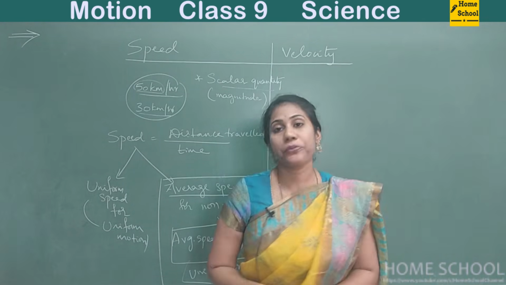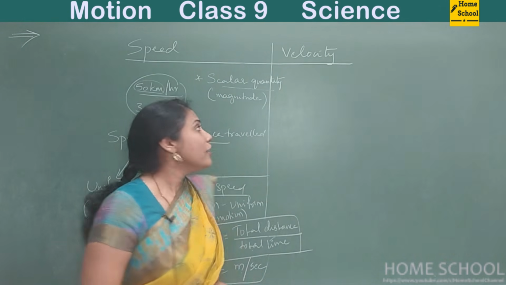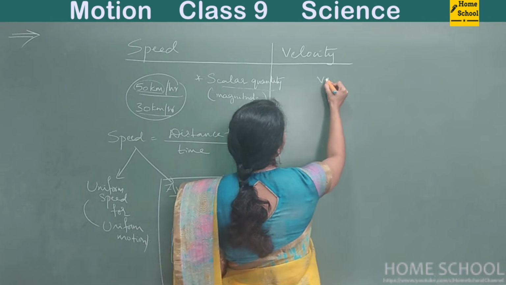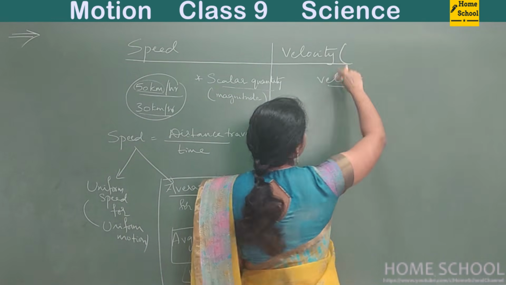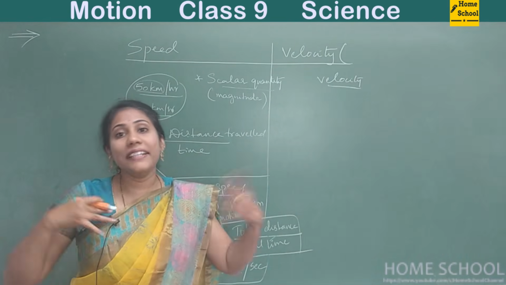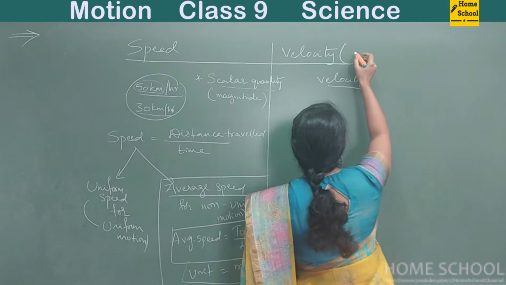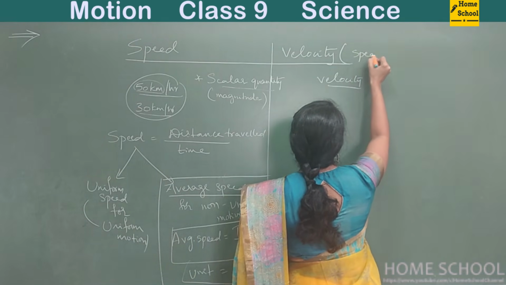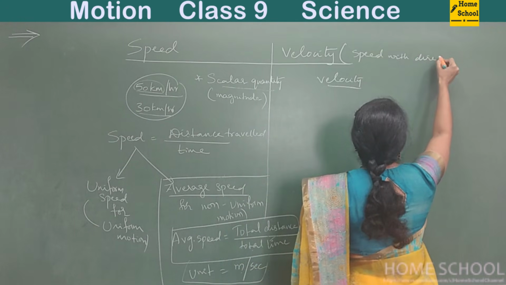Remember this point. Now coming to velocity. So velocity is what? Velocity, normally speaking, is nothing but speed, but when you consider a direction, speed with direction. In your books, you will find velocity as speed with direction, right?